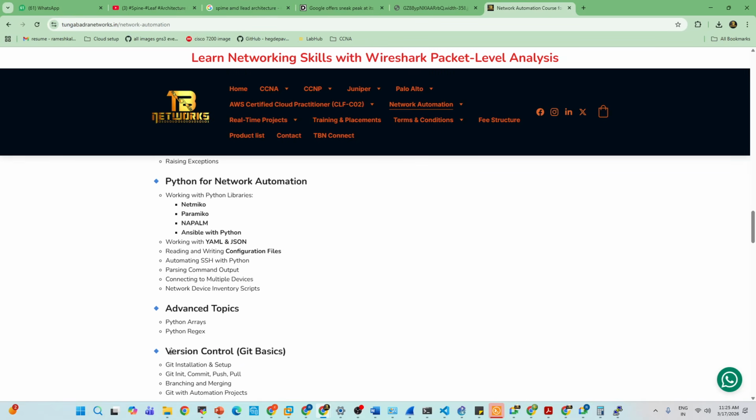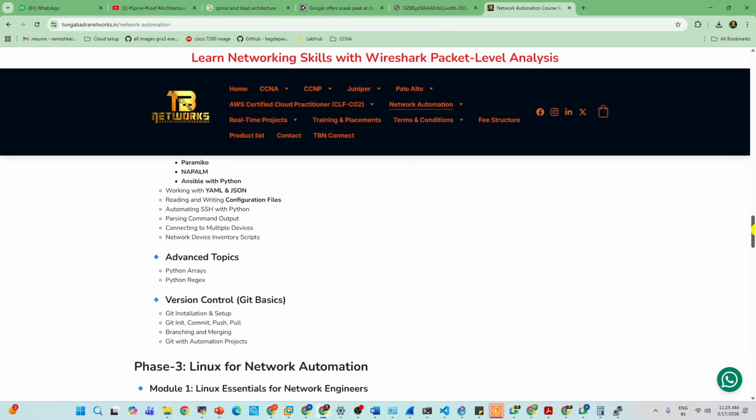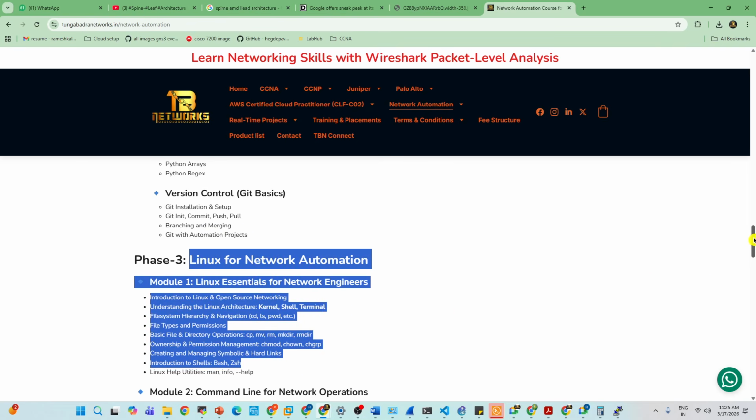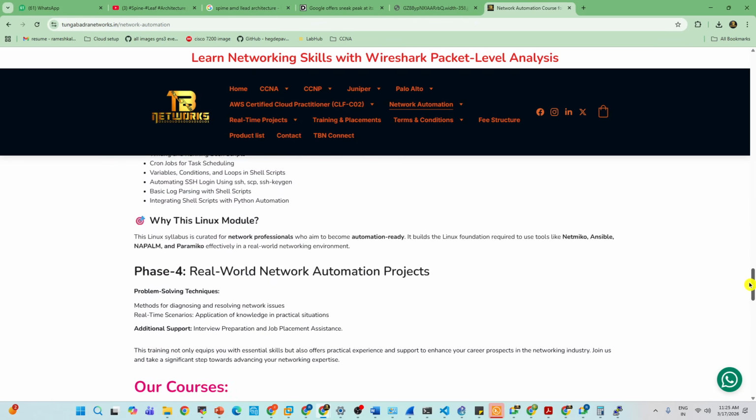So I will take version control and CI/CD pipelines. CI/CD means continuous integration, continuous development. That can be done by Git, GitHub, and Bitbucket. We have version control tools. I will give you training on Git and GitHub. And the Linux can be taken care of by a Linux expert.